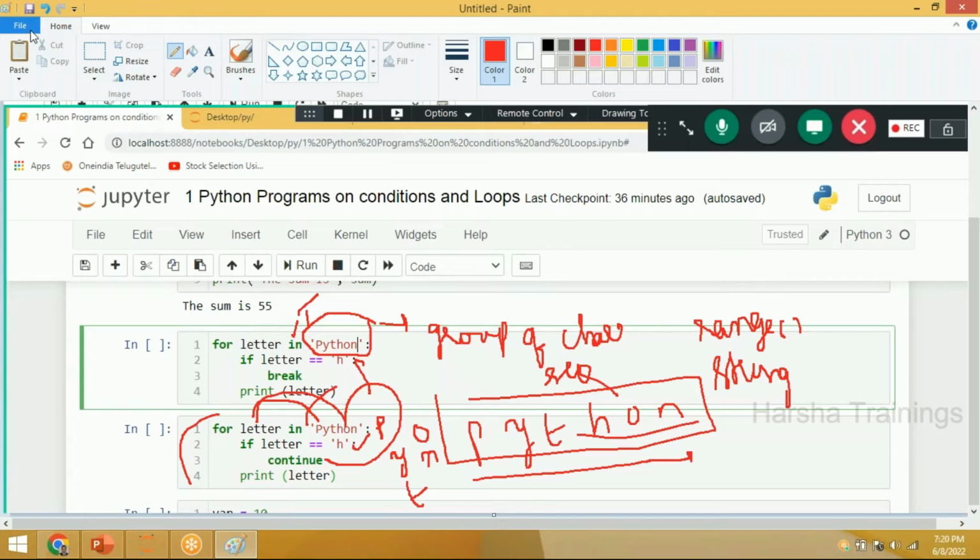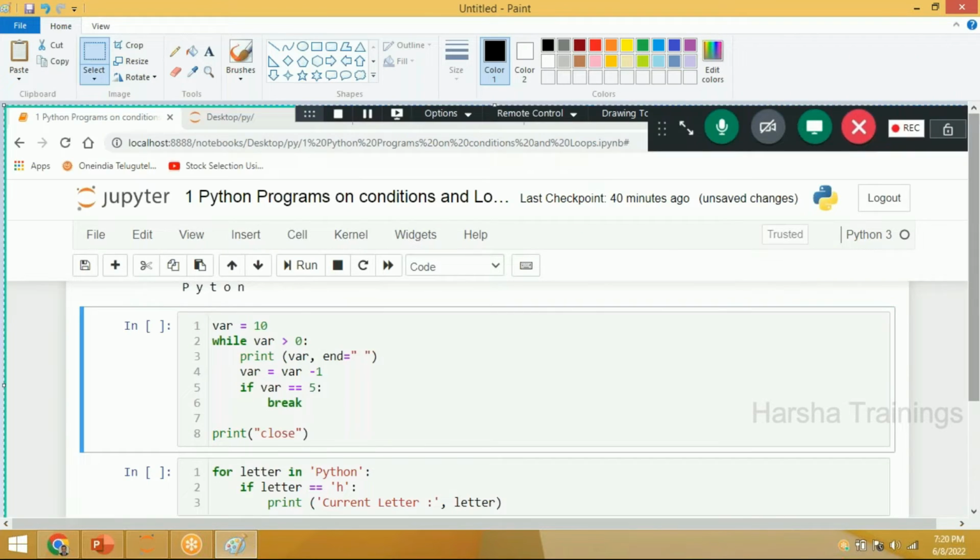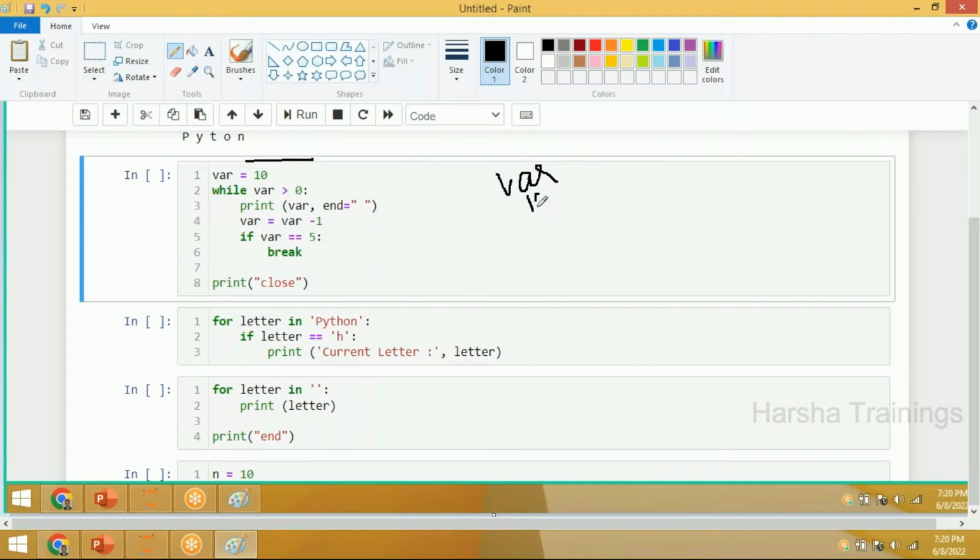First, we are taking a variable equal to 10. Now we are initializing the variable equal to 10. While variable is greater than 0. In the first iteration, 10 is greater than 0. Is it true? Yes, it is true. Once it is true, I will execute all of this, which is one block of statements. I will call this block 1. Then the if condition is another block, block 2. Now block 1 is different and block 2 is different. Now shall I remove this?